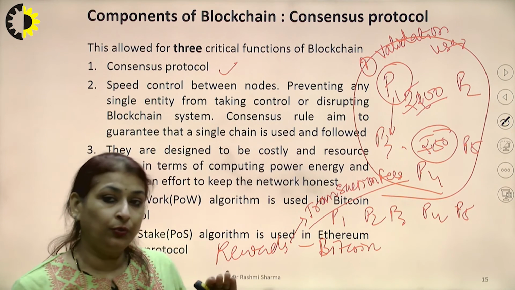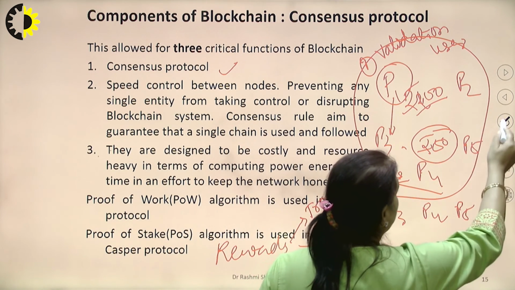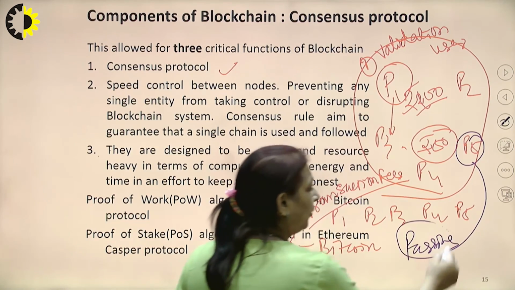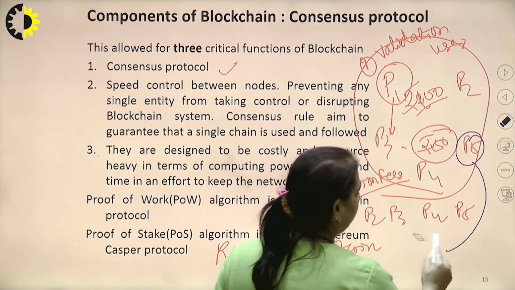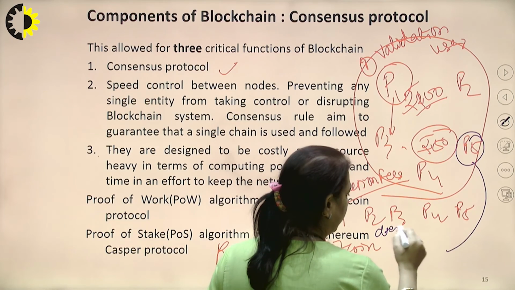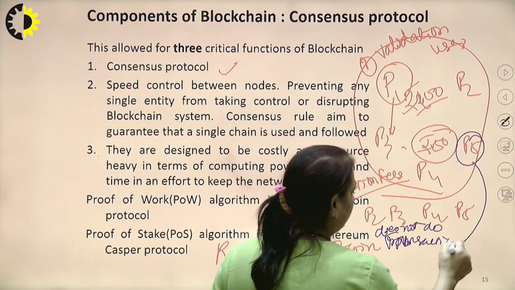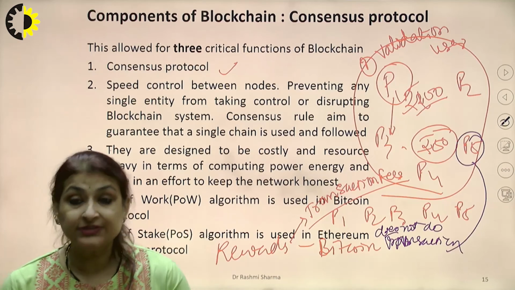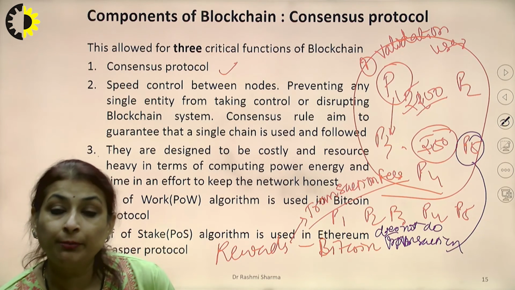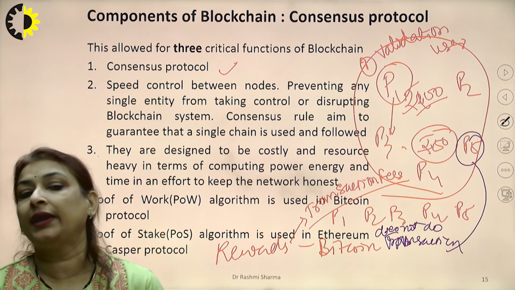Even if in this blockchain I have a P5, a passive person who usually does not do any transactions, but only acts as a miner, he can earn some money if he becomes the winner in any of the mining process.